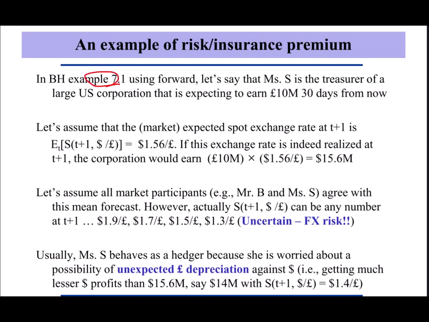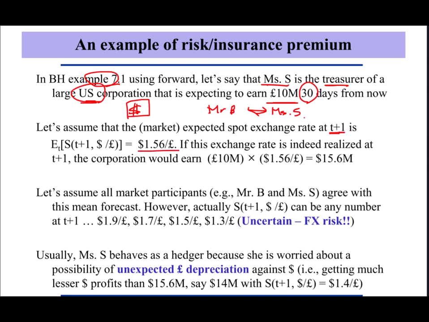In our previous example with the carry trade using forward, let's say Miss Sell is the treasurer of a large US corporation expecting to earn 10 million pounds 30 days from now. So we have Mr. Buy and Miss Sell. And be careful, Miss Sell is the treasurer of a large US corporation. It means this company will measure profit and loss in dollar terms. Let's assume that the market expected spot exchange rate in the future at T+1 is $1.56 per 1 pound.